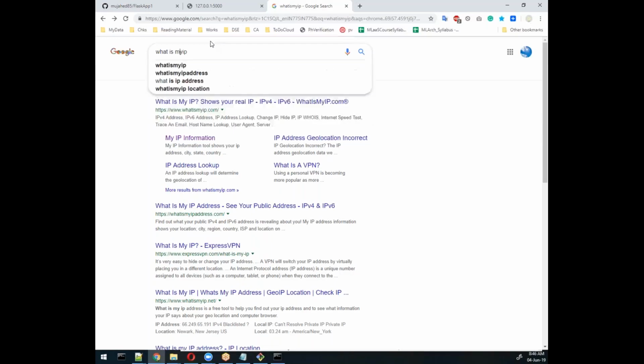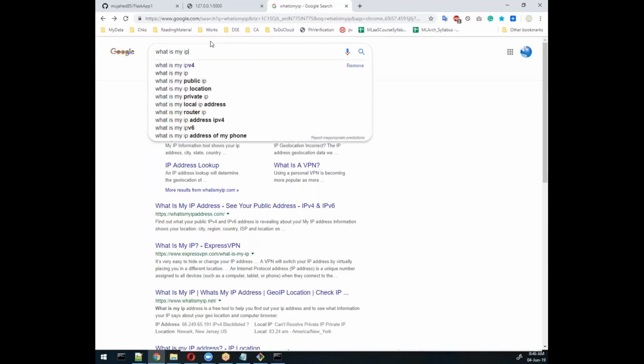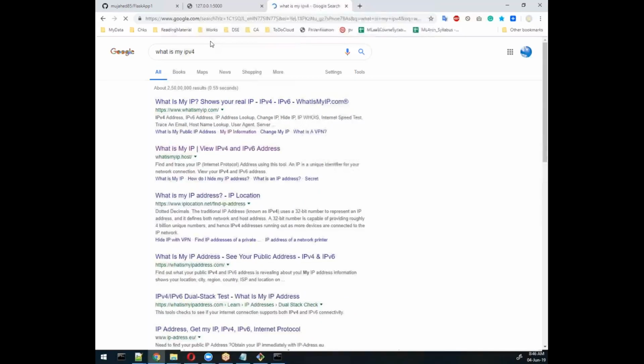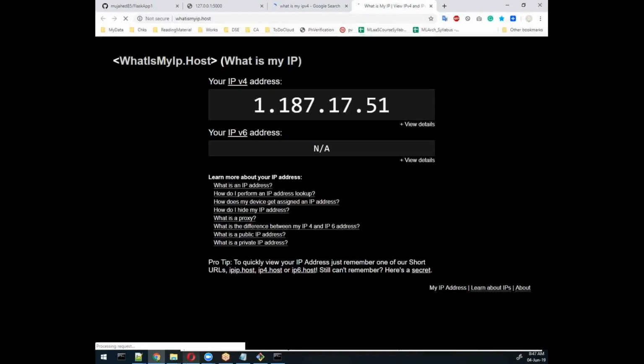If you write here like this, 'What is my IPv4', this is good. View IPv4 address. Go to the third link: what is my IP address, IP location, something like that. This one.